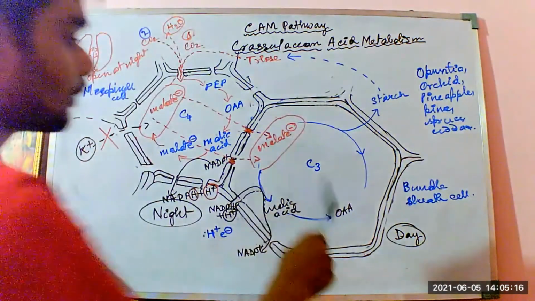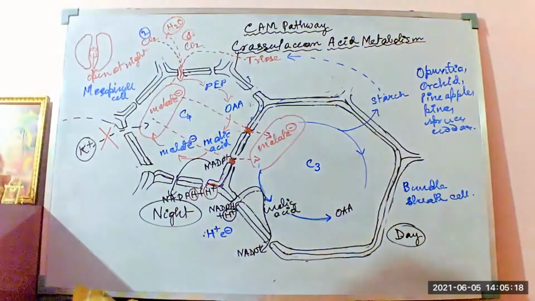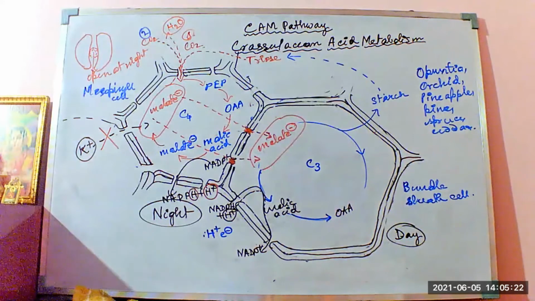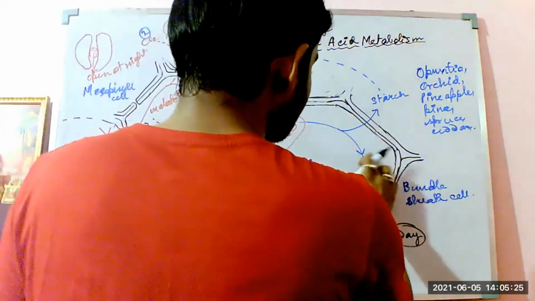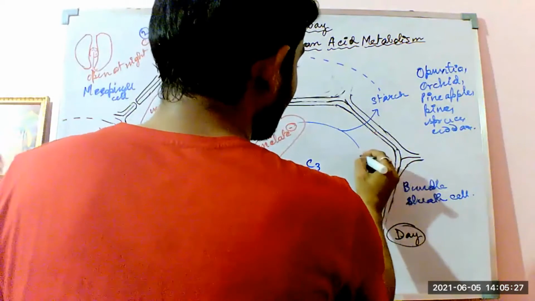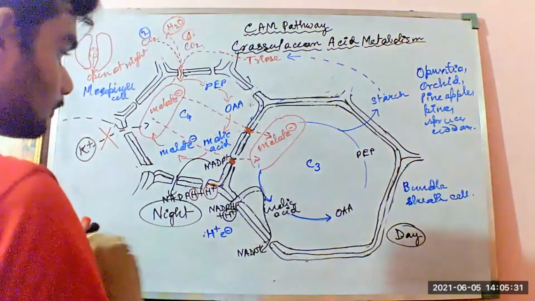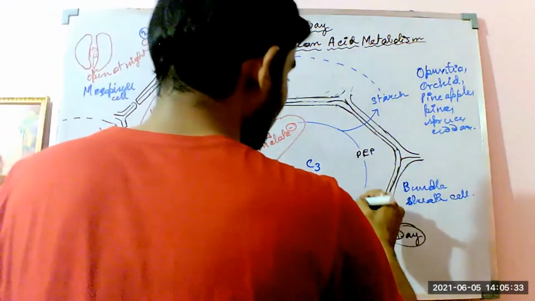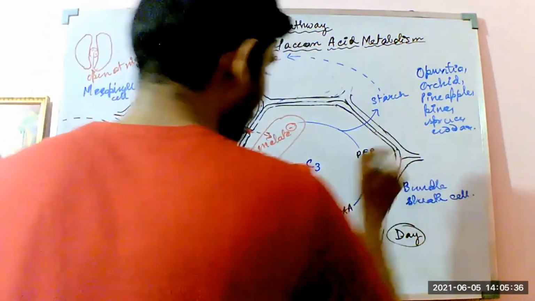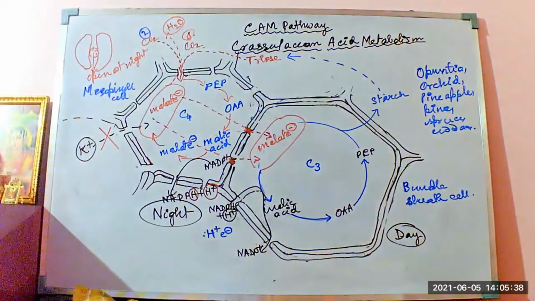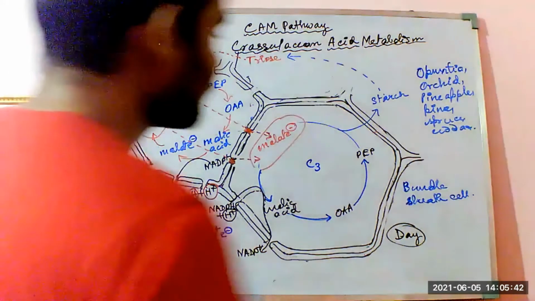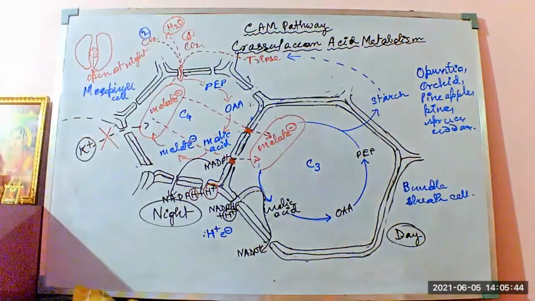Okay, now this oxaloacetic acid is again getting reverse converted to what? To the phosphoenol pyruvate. This is again getting converted to the phosphoenol pyruvate. Okay, now this phosphoenol pyruvate, what it does, it also